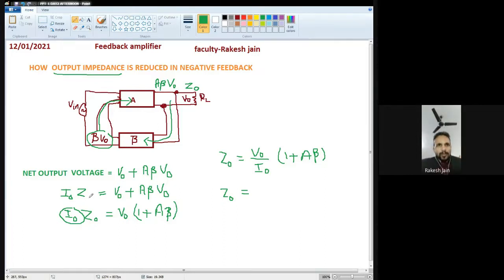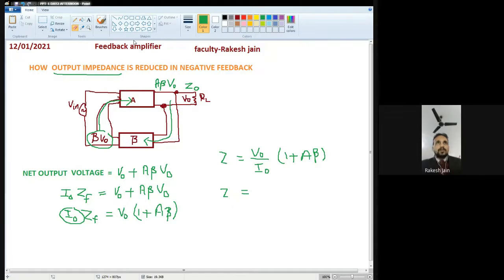Let our impedance during feedback be ZF. So it is I0 ZF instead of I0 Z0.